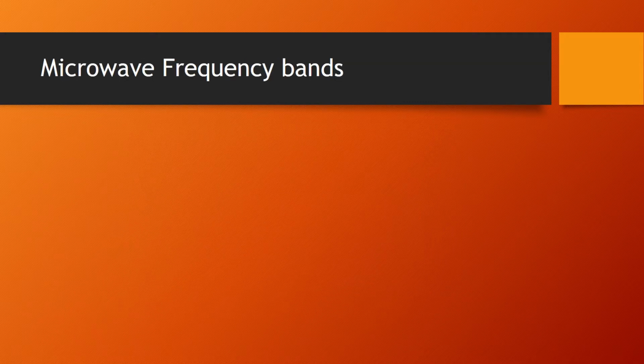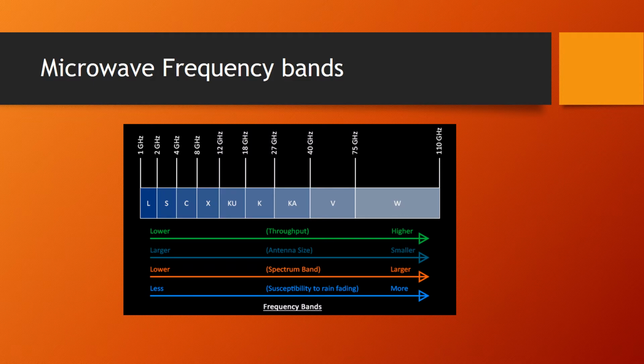The microwave frequency bands consist of different bands such as L band, S band, C band, X band, Ku band, K band, Ka band, V band and W band. The throughput of L band is very less when compared to the throughput of W band. That is, as you move from L band to W band, the throughput goes on increasing.